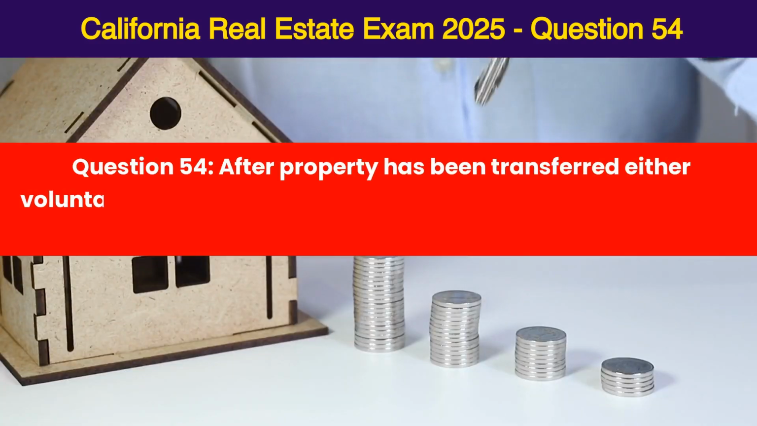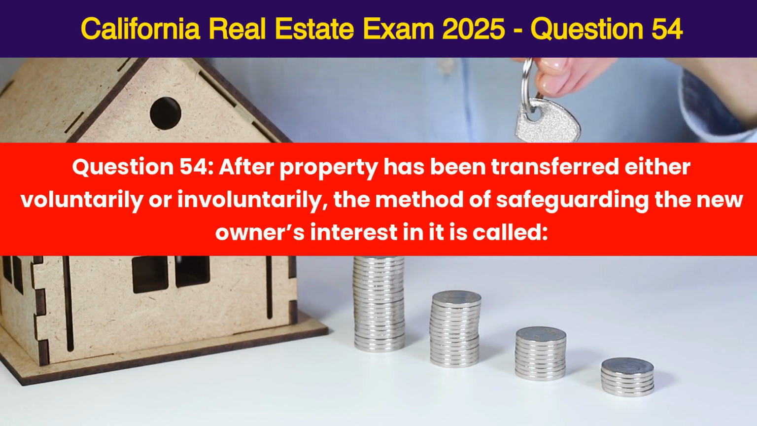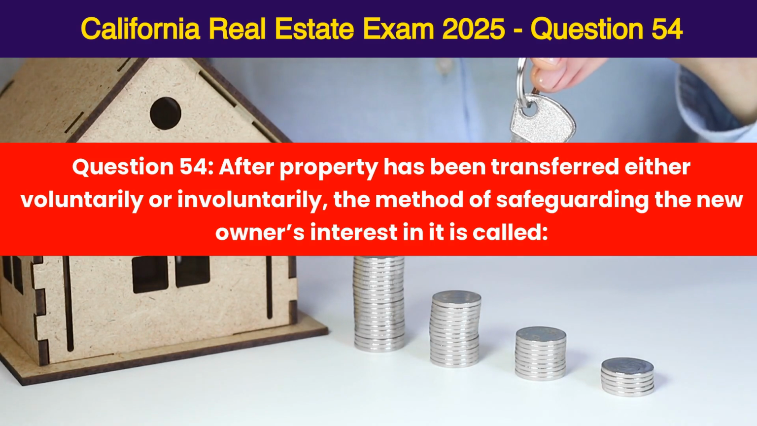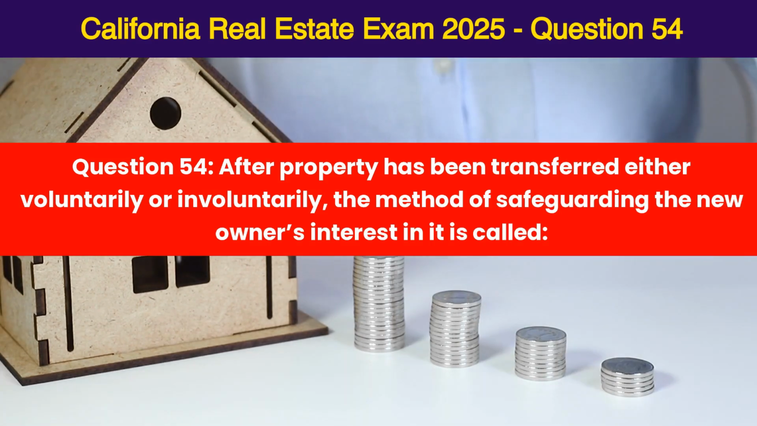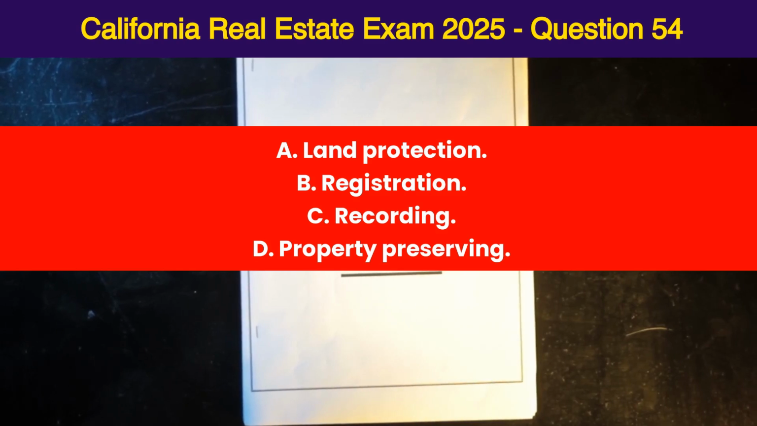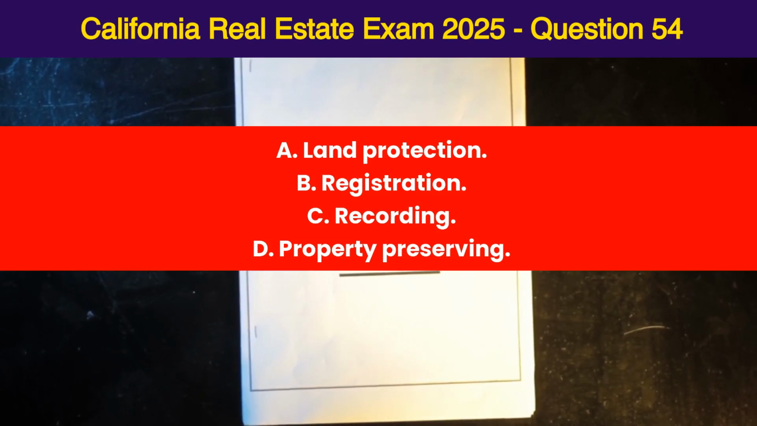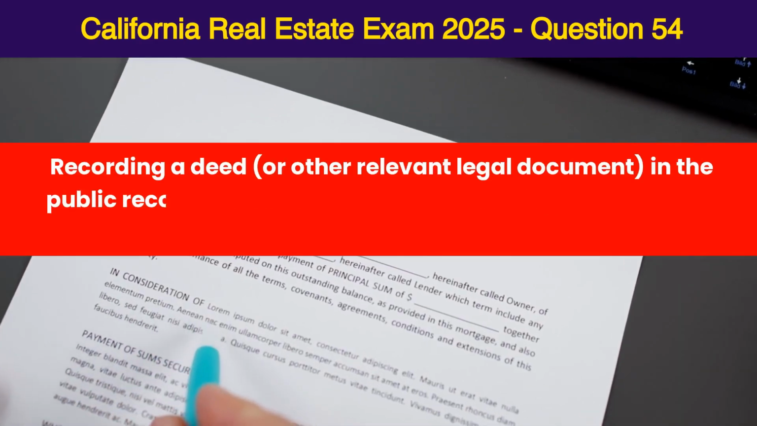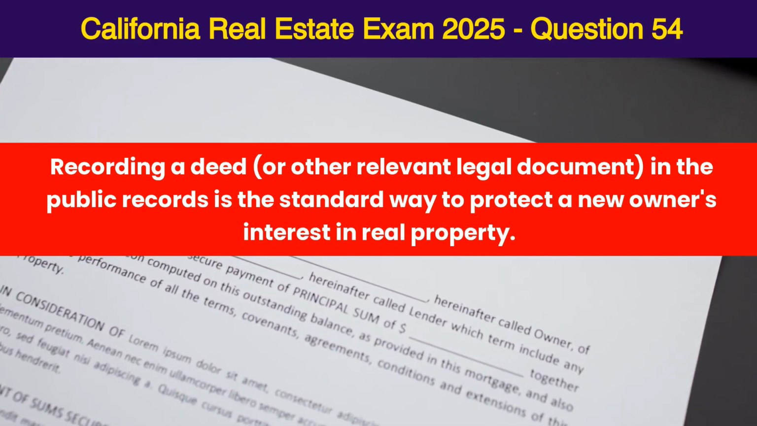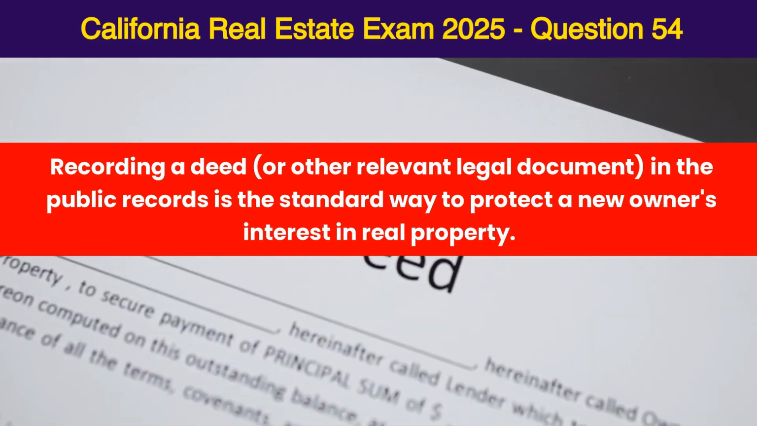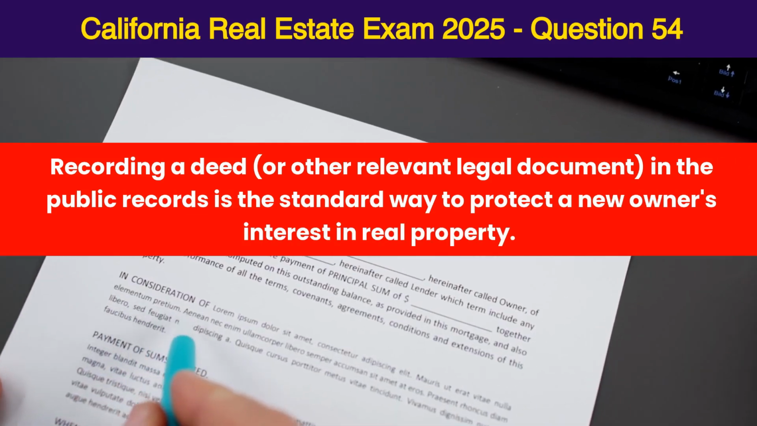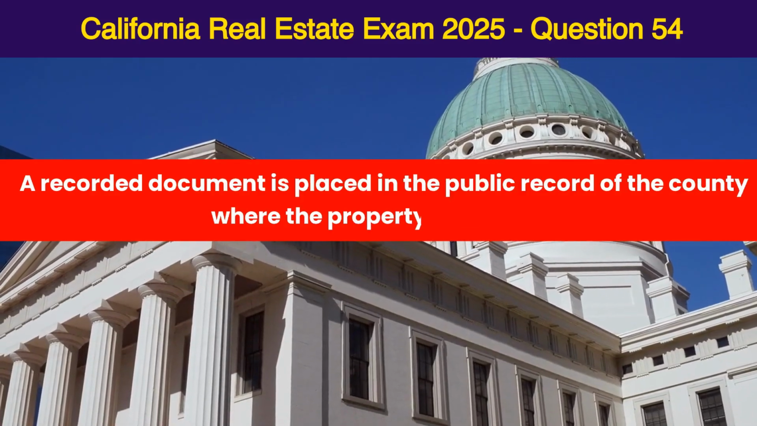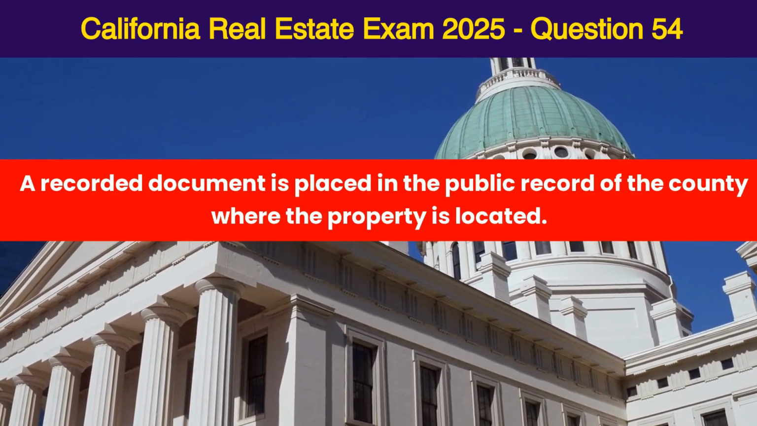Question 54. After property has been transferred either voluntarily or involuntarily, the method of safeguarding the new owner's interest in it is called A. Land protection, B. Registration, C. Recording, D. Property preserving. Correct answer is C. Recording. Recording a deed or other relevant legal document in the public records is the standard way to protect a new owner's interest in real property. A recorded document is placed in the public record of the county where the property is located.